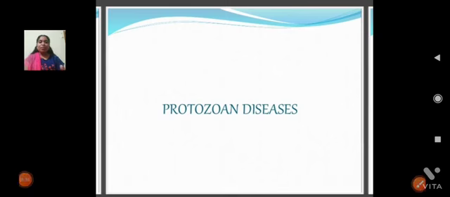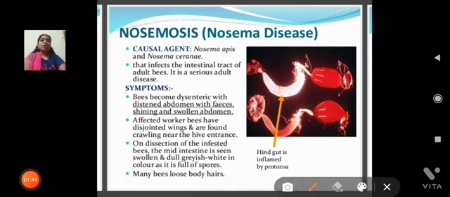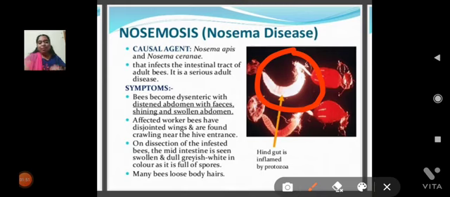Next, protozoan diseases. Nosemosis disease. The causal agent of the disease is Nosema apis. In this diagram you can observe that the symptom is a swollen abdomen. The swollen abdomen, which is very bright in color, tells us the bee is suffering with nosemosis disease.